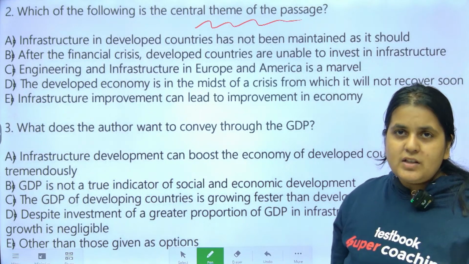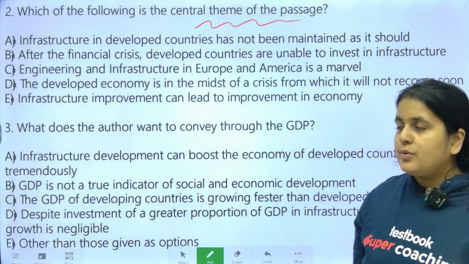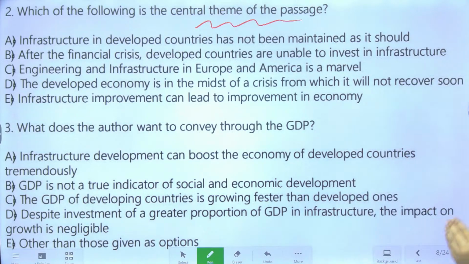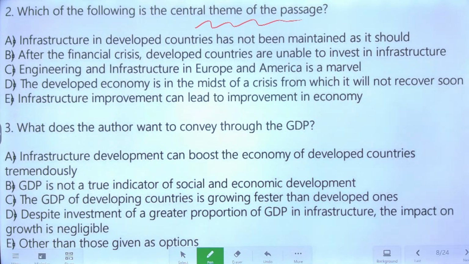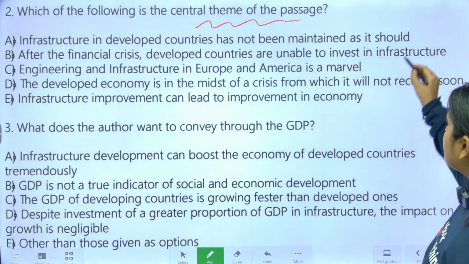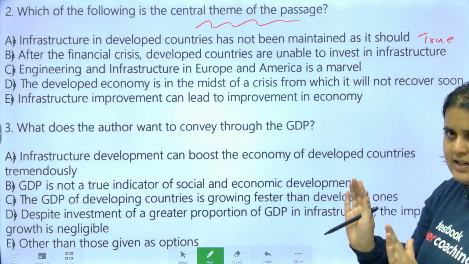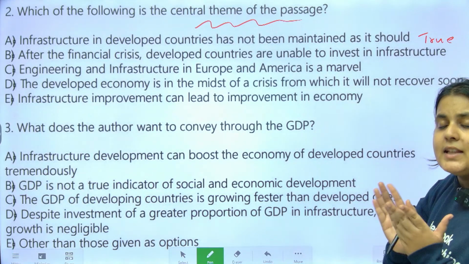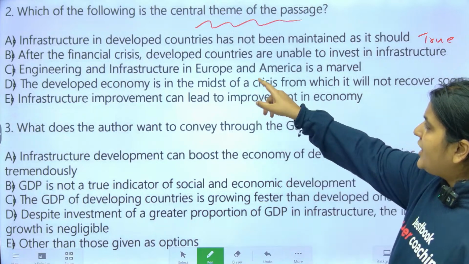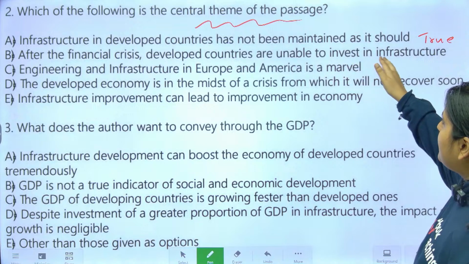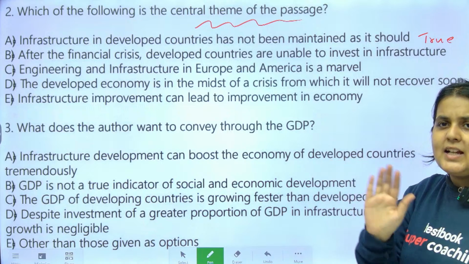Why has the author written the passage? What does he want to show? What does he want to prove? ठीक है, उस पे focus करो. So what is the central or underlying theme of the passage? Infrastructure in developed countries has not been maintained as it should. Now see, this is true according to the passage. उन्होंने अच्छे से maintain नहीं किया है, ये सही है. मतलब ये गलत नहीं है option, it is सही. Let's keep it on hold. But after the financial crisis, developed countries are unable to invest in infrastructure. They are investing in infrastructure, पर उतना अच्छे से नहीं कर पा रहे.